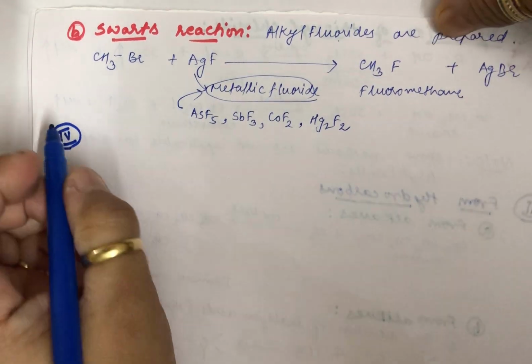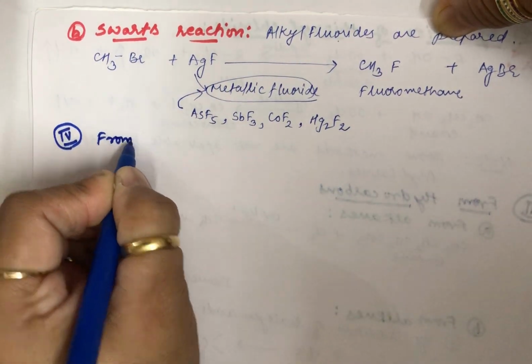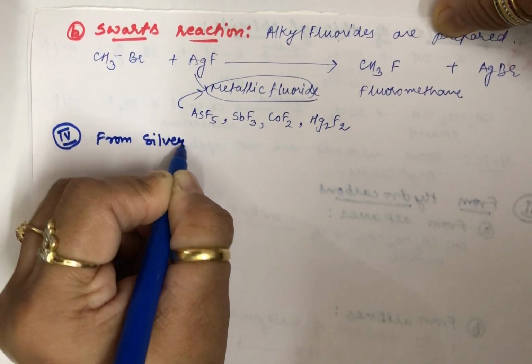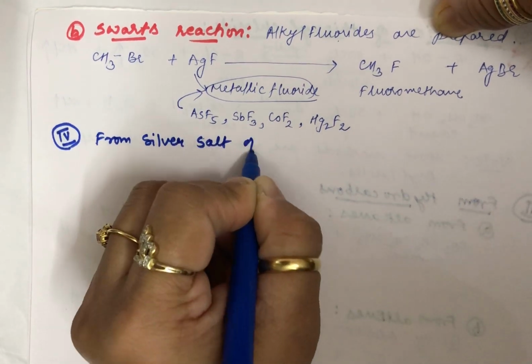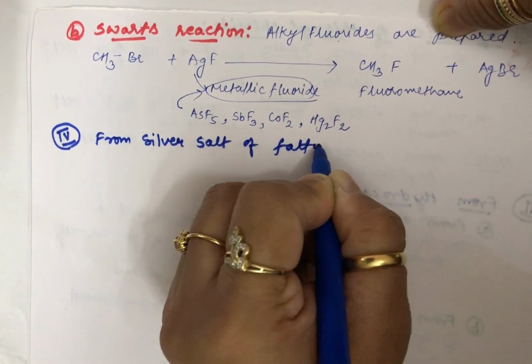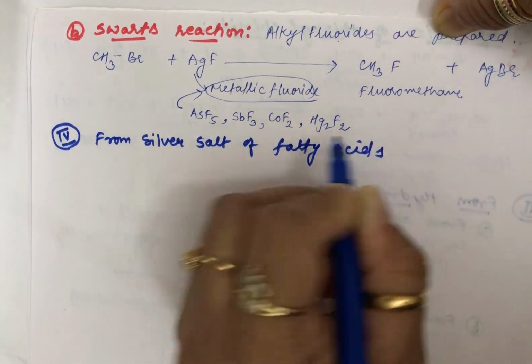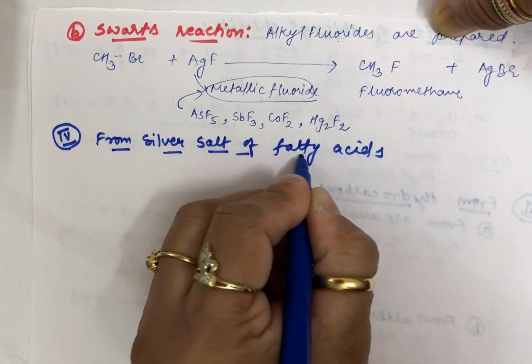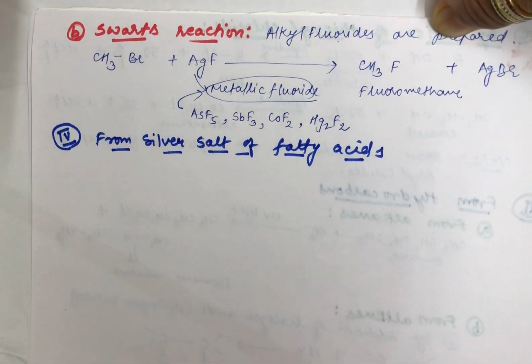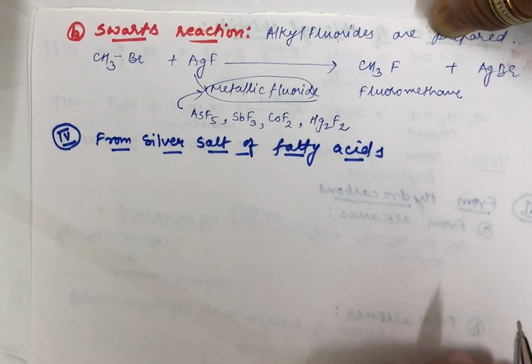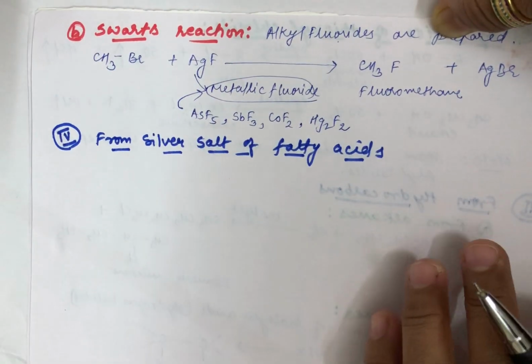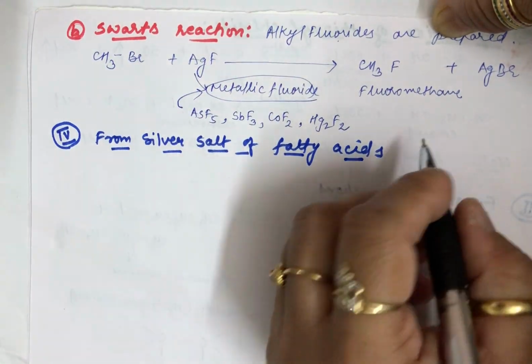That is the next part. From silver salt of fatty acids. Now this particular topic is important from the point of view of exams like JEE, NEET, CET. Such types of topics are being discussed in that.